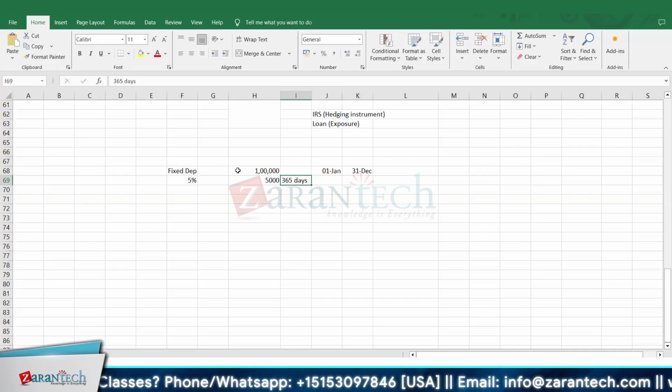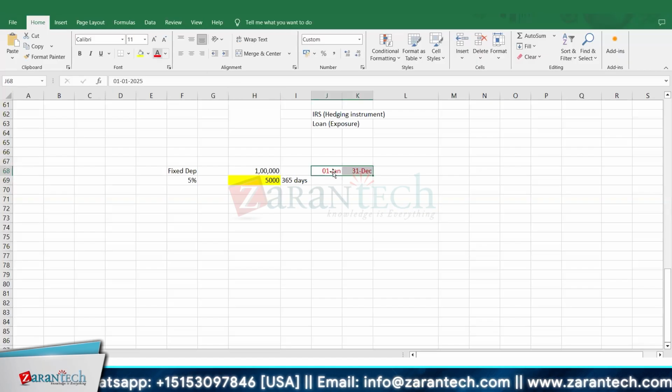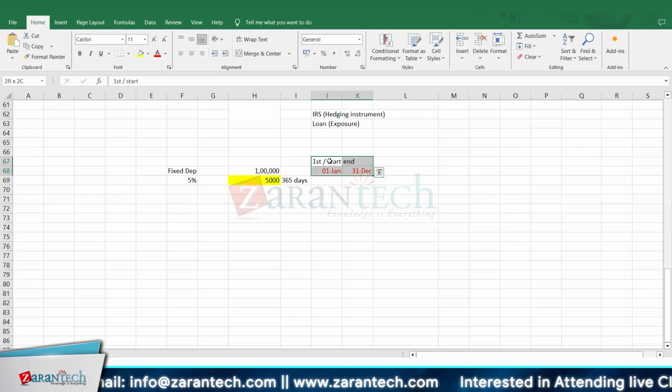You are supposed to get 5,000 rupees interest in case both the days are included in your calculation. This is your first or starting date, right? And if both the days are included, that means you are getting the money for 365 days. So you should get 5,000 as interest.